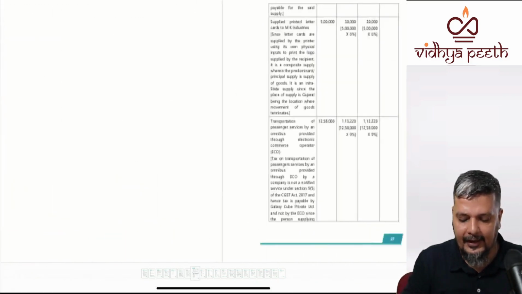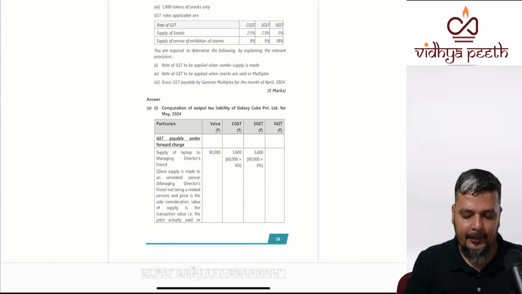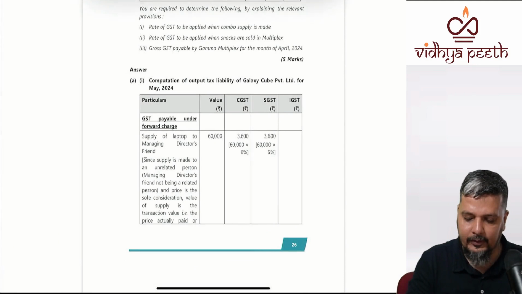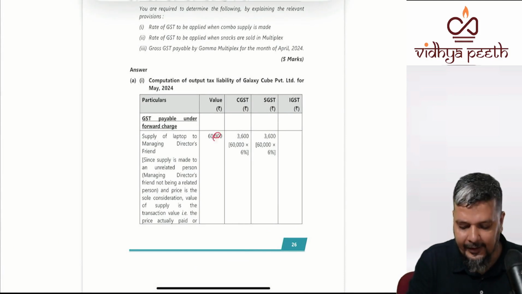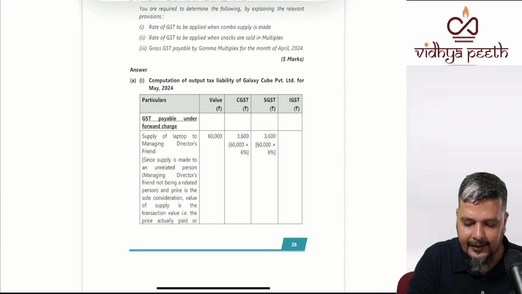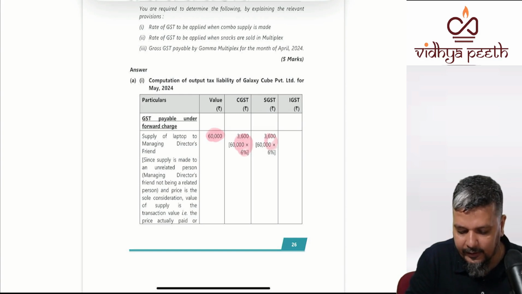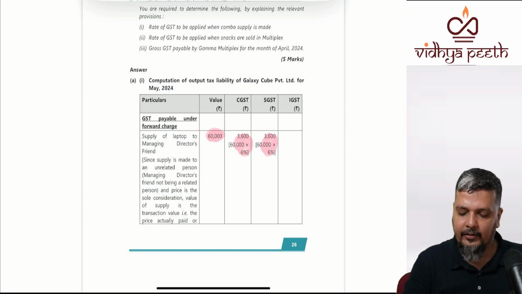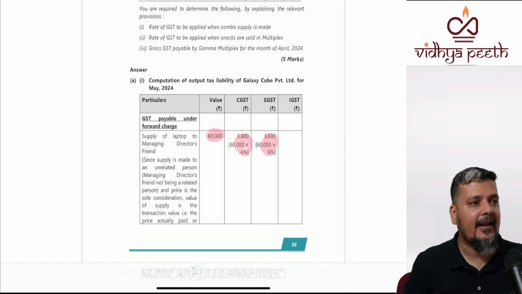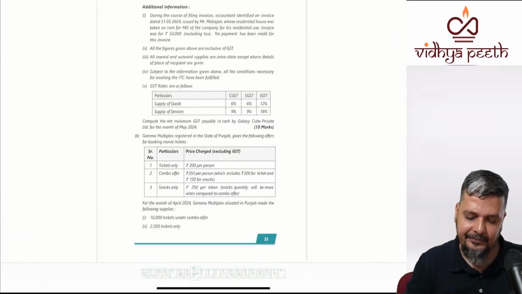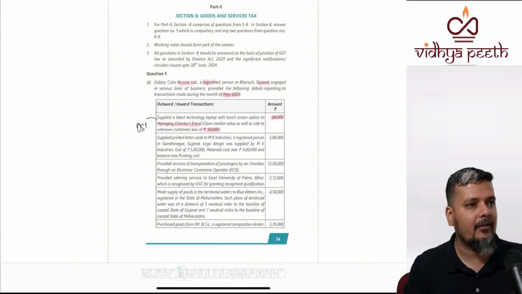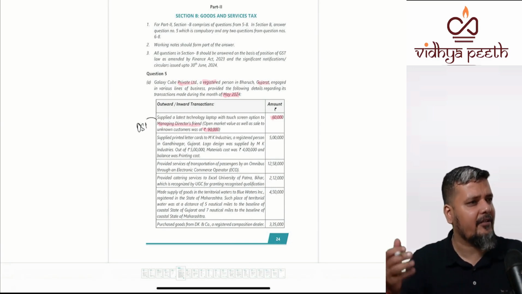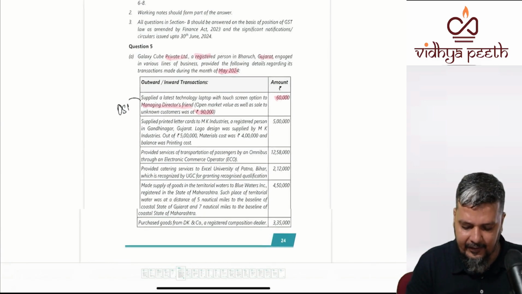So we will never have a question prepared in ICS pattern. Here, what is the value? You'll take 90,000 or 60,000? And as nothing is given, you go with CGST and SGST. So here your transaction value is relevant and your market value is not relevant. And if nothing is given, by default you'll always assume that it is in your state. So intrastate supply, CGST and SGST.